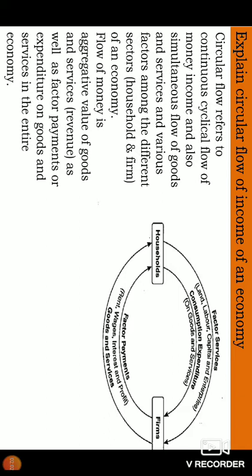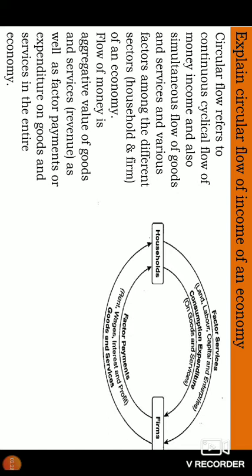And from right to left, on the outermost circle, goods and services are moving. On the inner circle, the consumers are making expenditure for their goods. In the same way, from the firms, the household receives income. So it is a continuous move that is happening, a continuous circular flow.